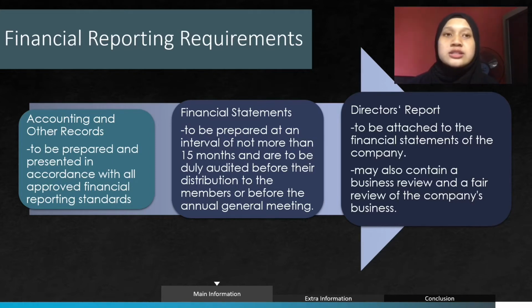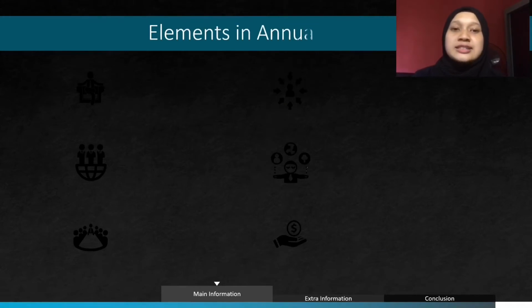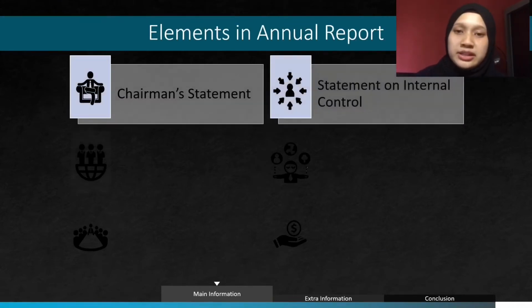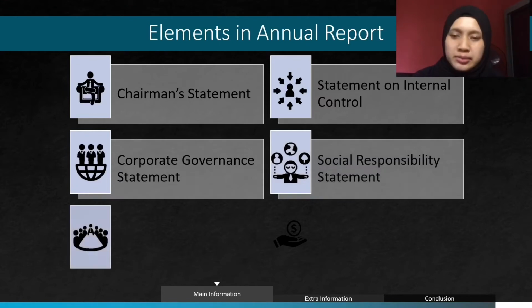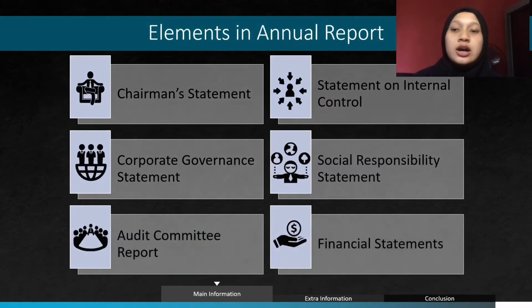The last one is director report. It is to be attached to the financial statement of the company, and may also contain a business review and a fair review of the company business. So next, there are 6 types of elements in an annual report, which are chairman statement, corporate governance statement, audit committee report, statement on internal control, social responsibility statement, and financial statement.